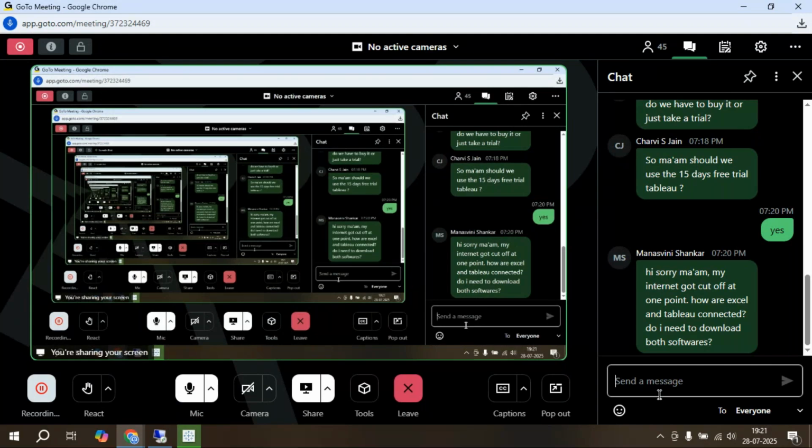I will show you how to connect the Excel data to Power BI. Sorry, Excel data to Tableau. I will show you that. More than 100 sources we can import to Tableau, not only Excel data.